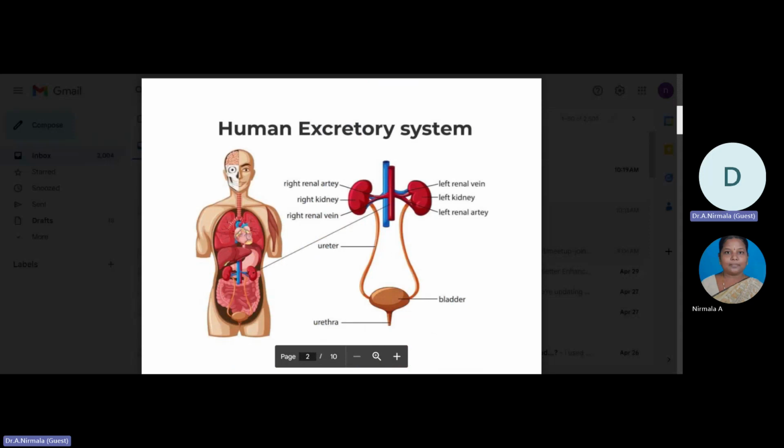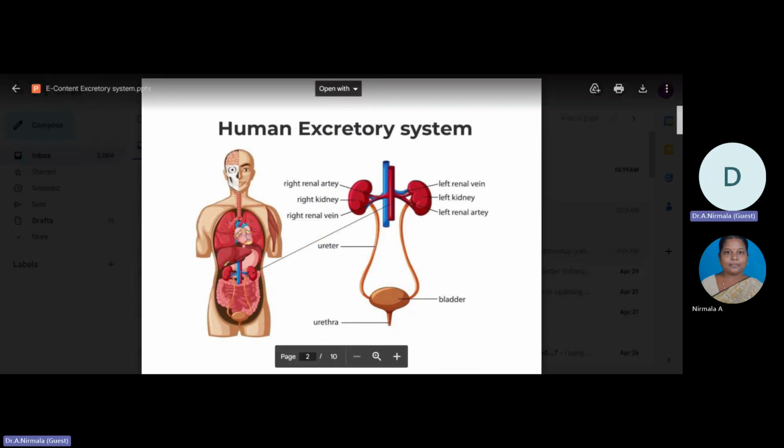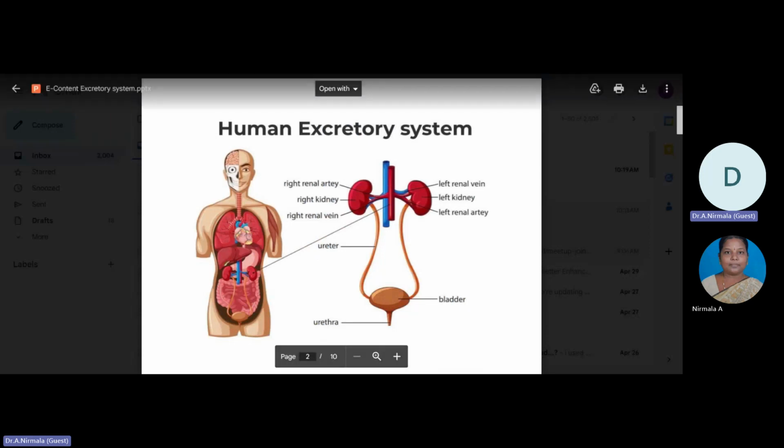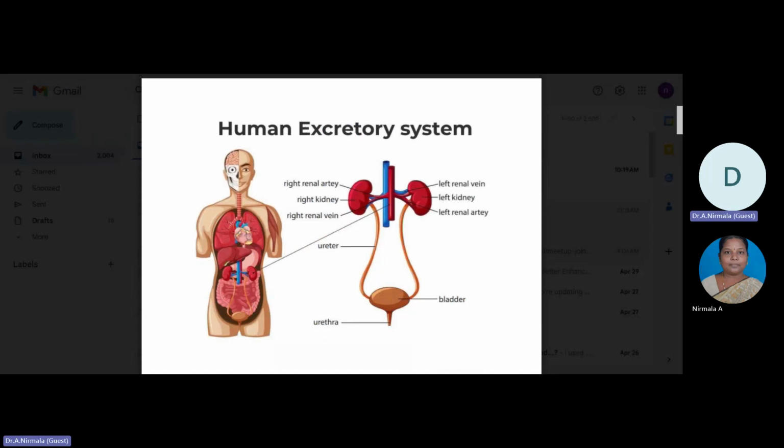This is the structure of our human body's internal organs, and here we can see the kidney, a pair of kidneys. It is a bean-shaped structure. It is the primary organ of excretion, and it is situated on both sides of the backbone. The kidney is connected with the nerves, arteries, ureter, etc.